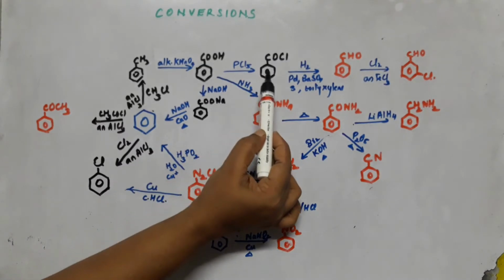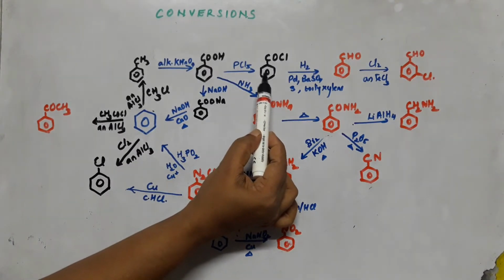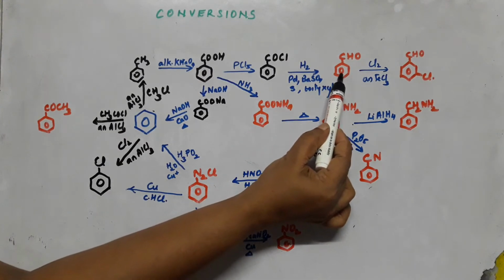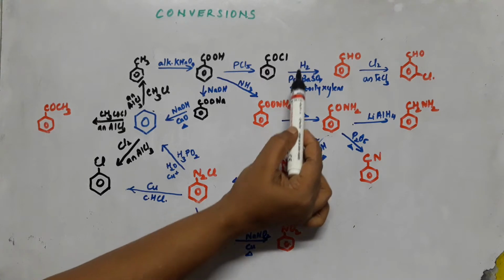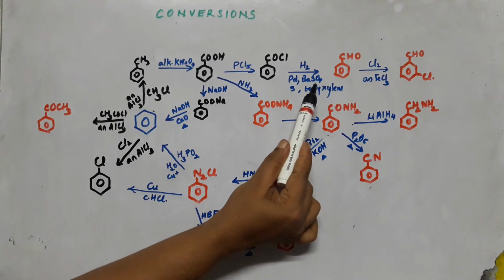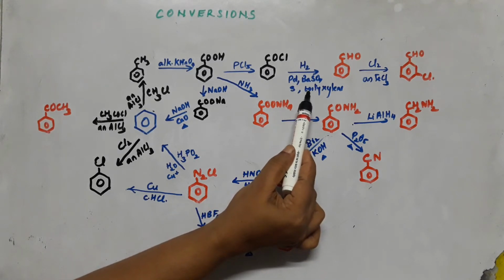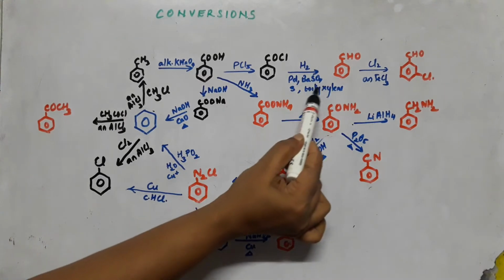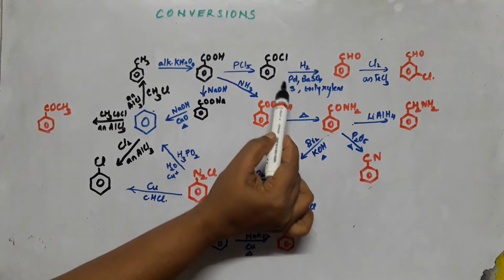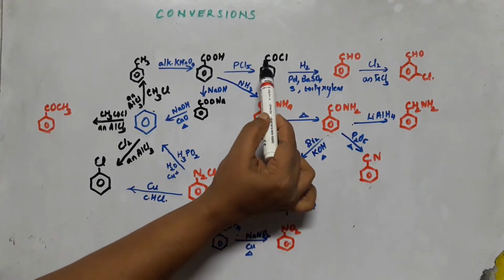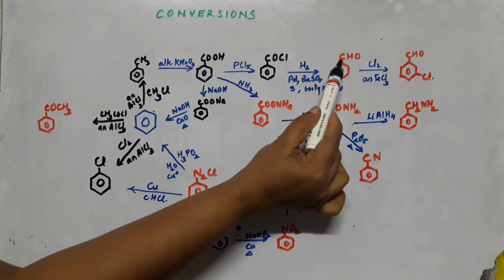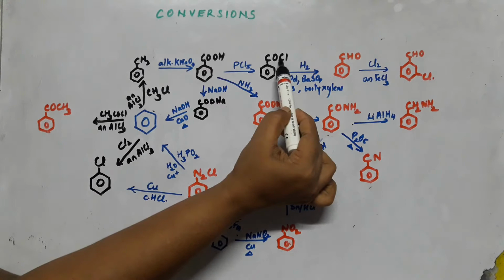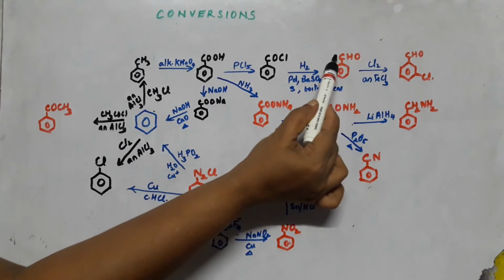And we know that benzoyl chloride is a very good reactant for the formation of benzaldehyde. Here we are using hydrogen in presence of palladium, barium sulfate, sulfur in boiling xylene. This reagent, we know that it is the reagent used for Rosenmund's reduction. So this is Rosenmund's reduction, and the benzoyl chloride will be getting reduced. Cl is getting substituted with hydrogen, and you are getting CHO group.